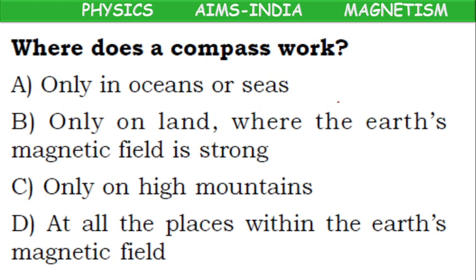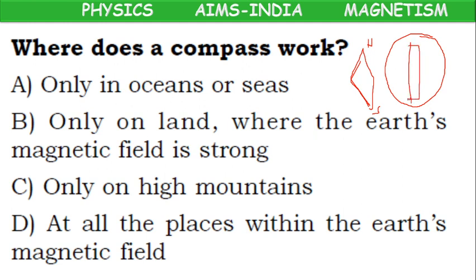Next, where does a compass work? Why does the compass needle deflect though there is no other magnet near to it? Already in previous classes we have discussed, because we are placing the compass near the earth, or taking it on the earth.